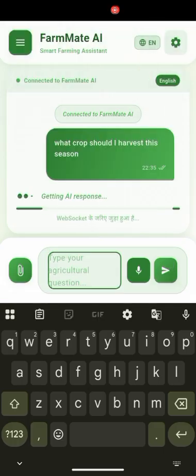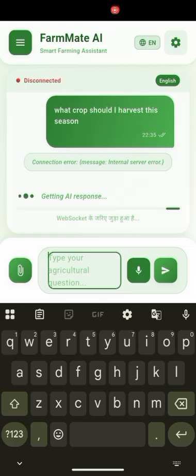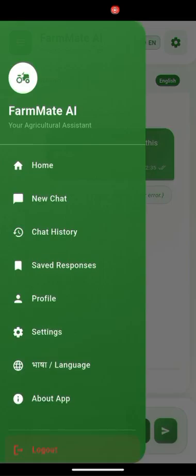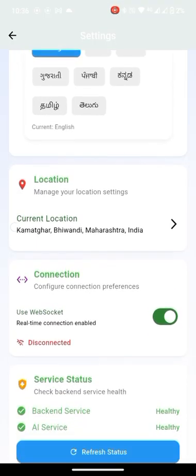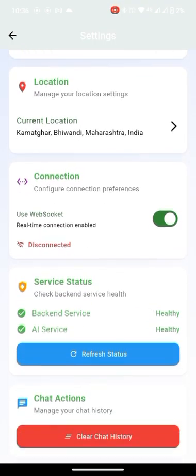Render takes time to relaunch the backend services. So for that we have to wait for a couple of seconds. Here you can see it is still showing disconnected. In this scenario, first of all you have to send one query, close your application, and reopen it to check whether it's connected or not, and whether the service and health status is up to the mark.